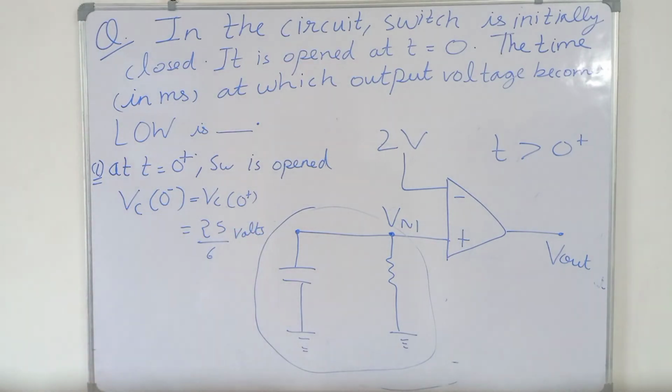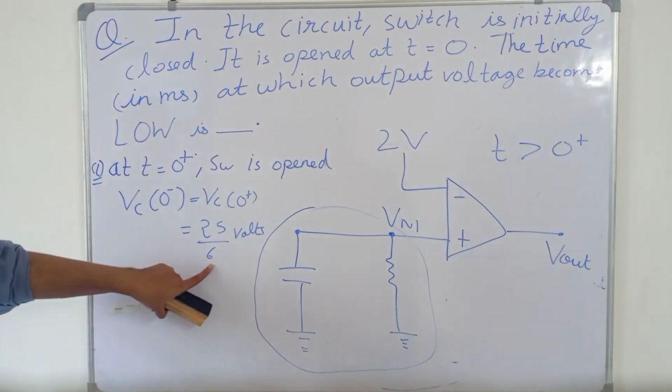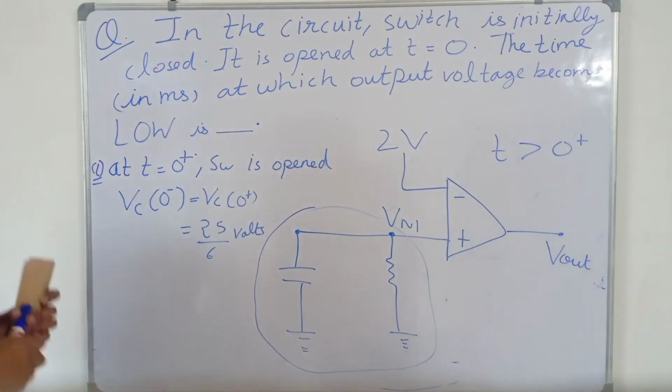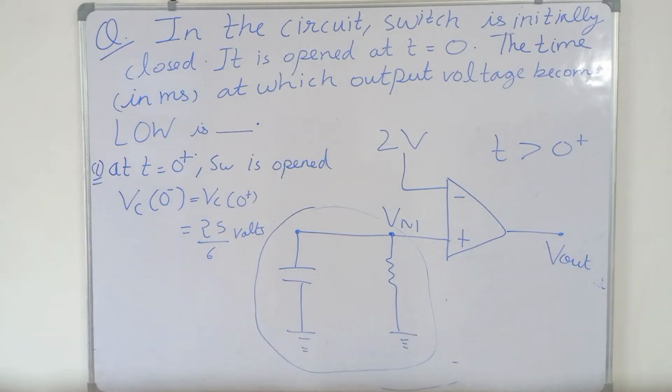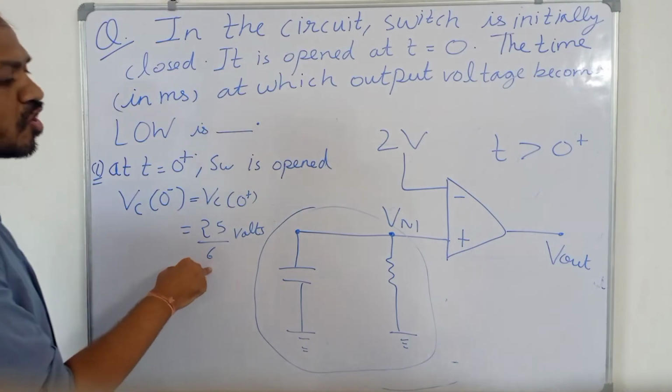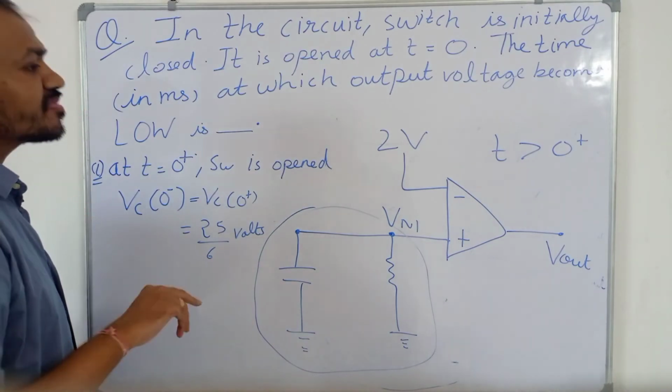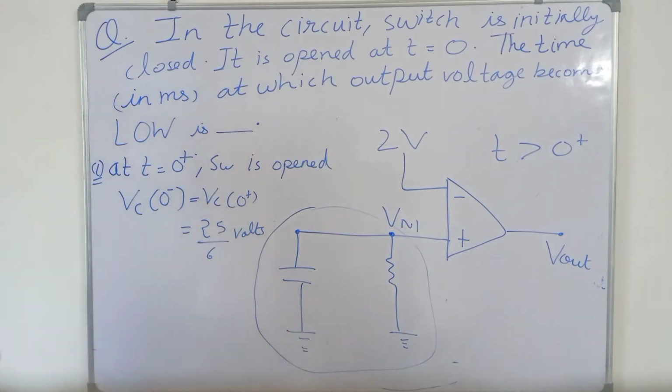So the voltage across the capacitor at t equal to 0 plus is 25/6 volt. Now the capacitor will start discharging, and when its voltage goes below 2 volt, the output will switch to low.